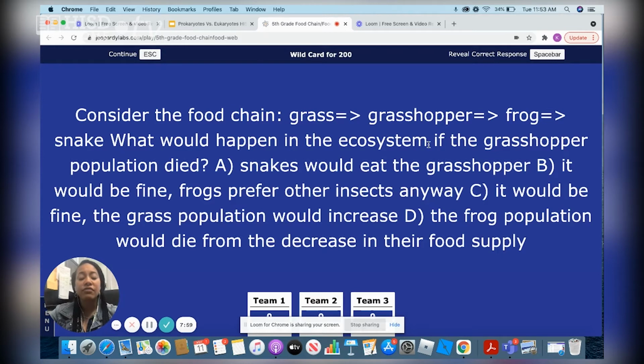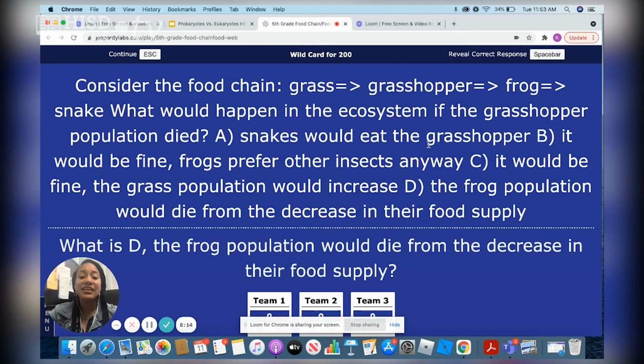A, snakes would eat the grasshopper. B, it would be fine. The frog prefers other insects anyway. C, it would be fine. The grass population would increase. Or D, the frog population would die from a decrease in their food supply. Right. The answer to this question would be D. The frog population would die from a decrease in their food supply.